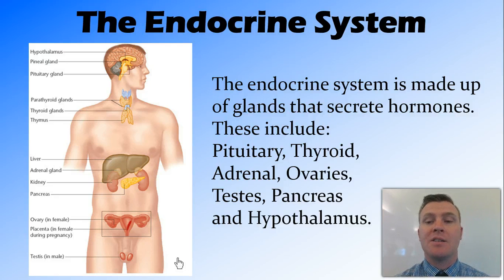So some of the organs or glands that are found in the endocrine system include the pituitary, which is found in the brain, the thyroid in the neck, the adrenal, which sit on top of the kidneys, the ovaries and testes, the pancreas, which is just below the liver, as well as the hypothalamus, which again is in the brain. So these are all control centers and glands that release hormones that have an effect throughout the body.